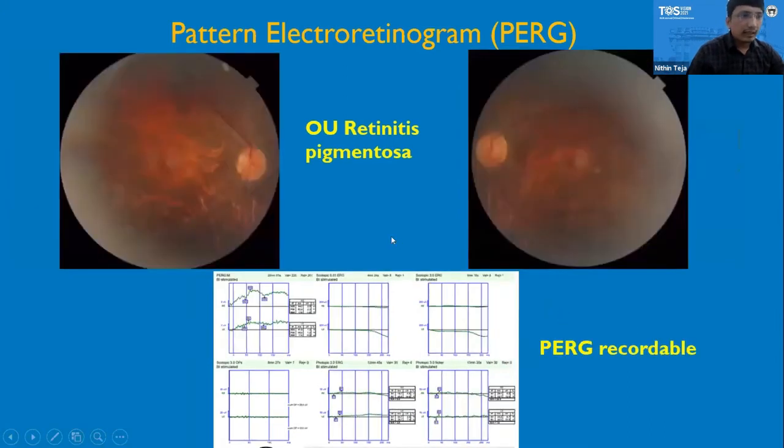So this is another case where the patient had bilateral retinitis pigmentosa. So here more involved in the left eye when compared to the right eye. So here the scotopic and photopic ERGs are almost flat, whereas the pattern ERG is recordable. And here you can see the right eye is less involved when compared to the left eye. So this says that there is still preserved central macular function when compared to the periphery.